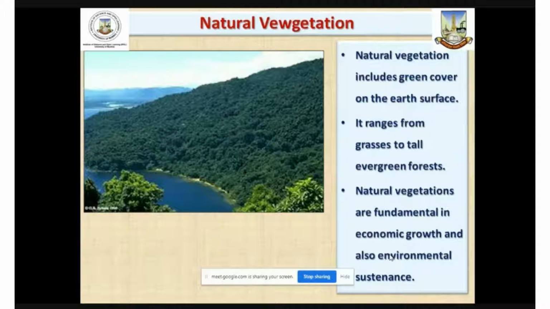We know that various forest products are used as a raw material in different industries, like for example paper industry, pulp industry, ship building industry, matchbox making industry, toys making industry, furniture making industry, and also in construction business and various medicinal industries also. We find that various products of natural vegetations are used as the raw material.